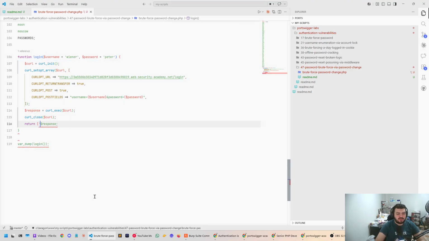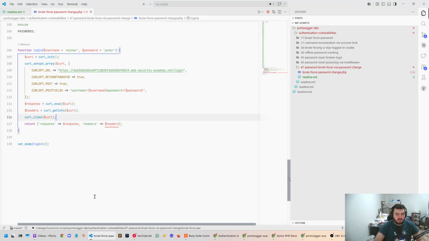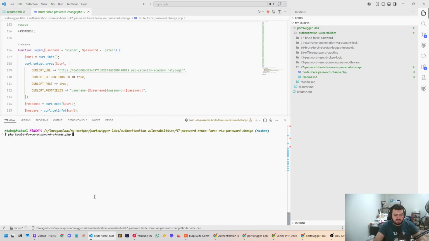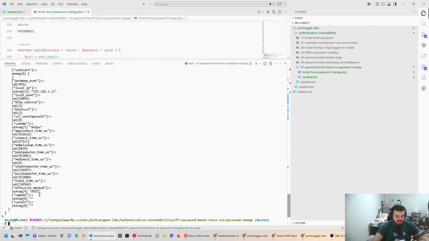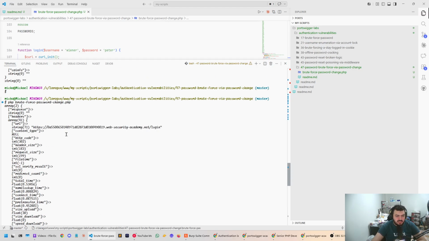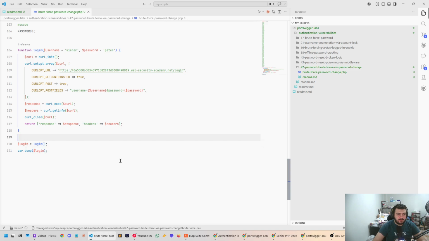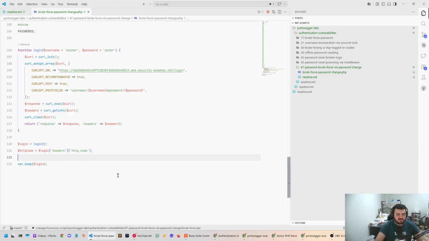What we could do is just return response and then headers. Oops, it deleted it. Okay. So here login is going to be login, and then here we could just var dump this. So we're going to get a bunch of details about the login. This is cool. Effective method is post. I'm looking for the status HTTP code. Okay, so the HTTP code is going to be login headers HTTP code. Lovely stuff.